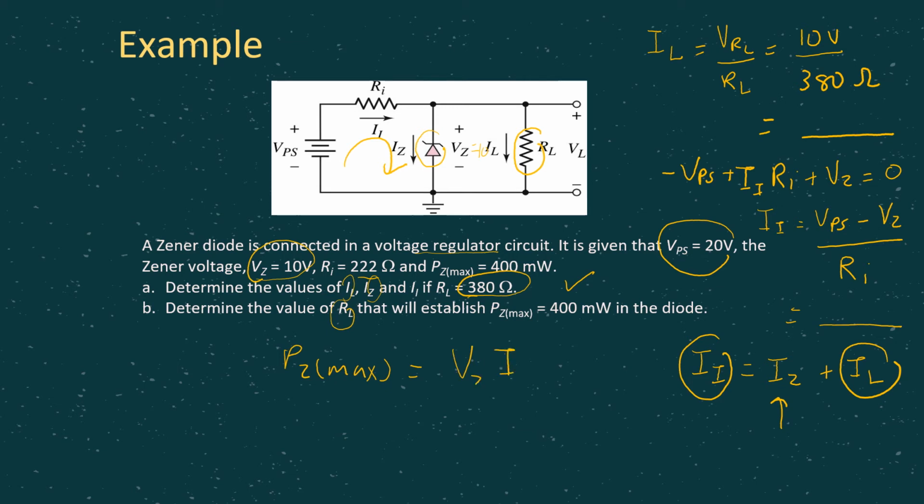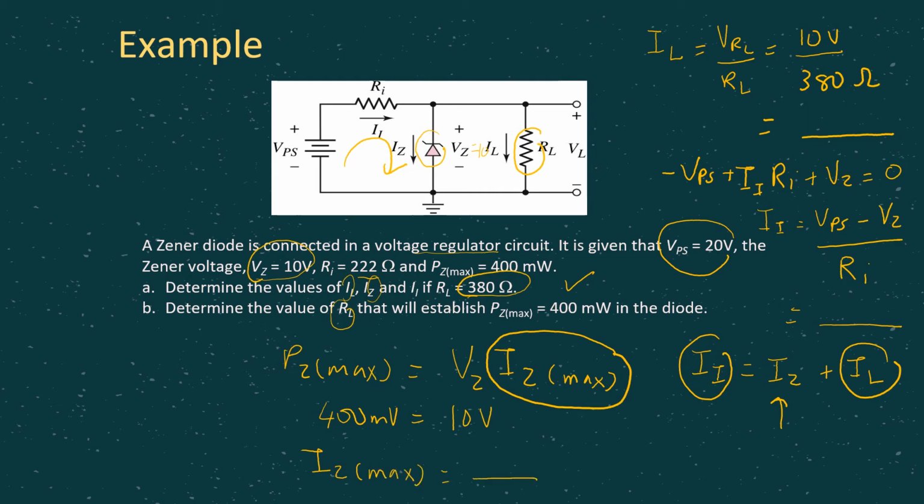V obviously is the Zener voltage, and I is IZ, but in this case it should be the IZ max, the maximum current flowing across the Zener diode. So in this case it's given as 400 milliwatt. Then VZ is always constant at 10 volt. From here you can calculate IZ max. Okay, so now we know the IZ max value.